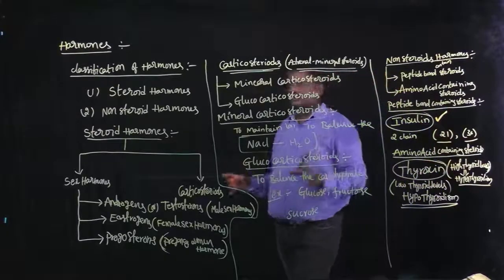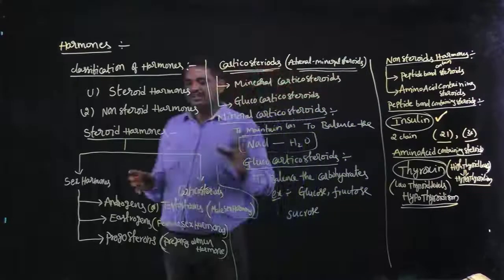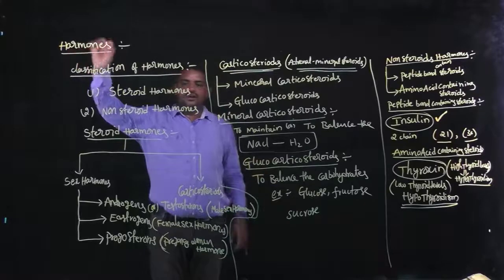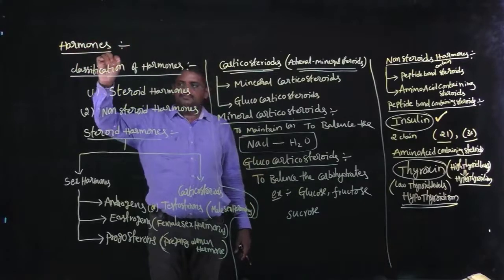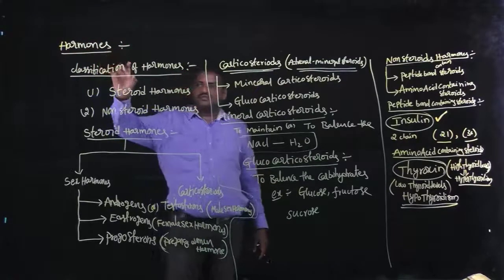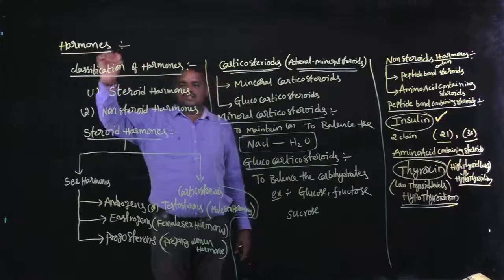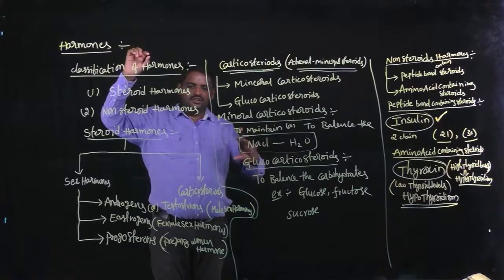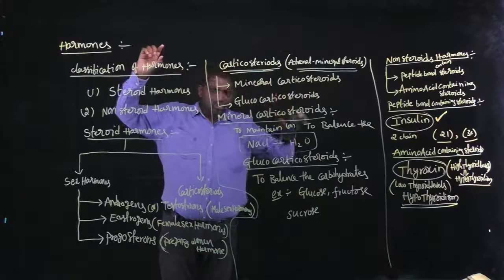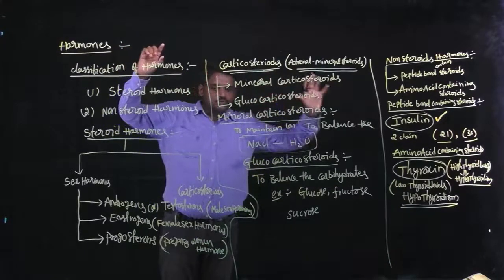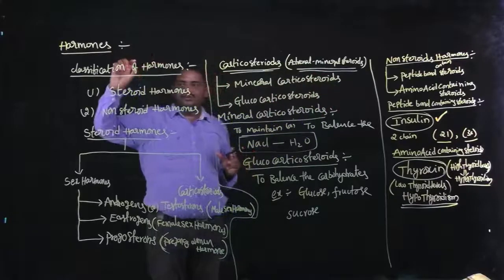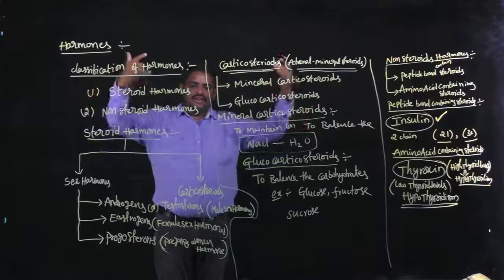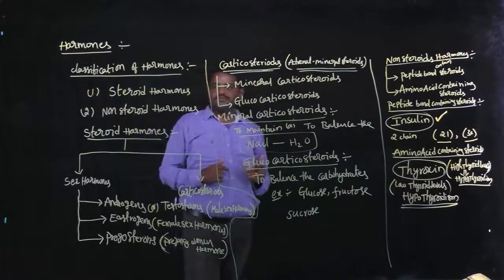Okay, so once again, the main points in this concept. First of all, what is the meaning of hormone? Hormone means this is one of the organic compounds, a particular compound released indirectly into the blood of the human body. When these hormone levels are imbalanced, they create many health disorders in the human body.